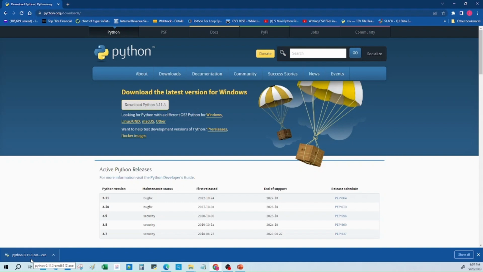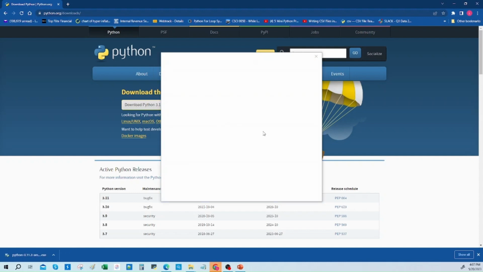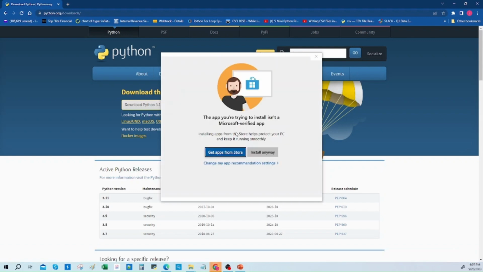Once the installer is downloaded, you can double click on it. And if you hover over it, it'll say the exe file. If you double click on it, it'll open up this window here, for an app. This is Microsoft Verified. Because there is a lock on it, we don't necessarily have to go to the App Store. I'm going to click Install anyway.